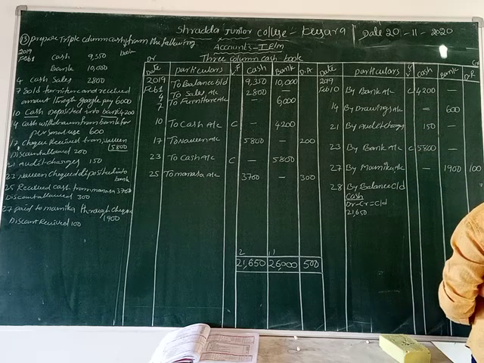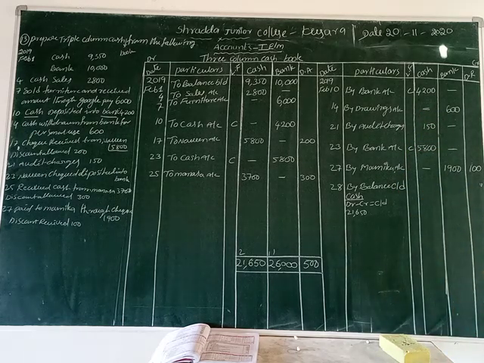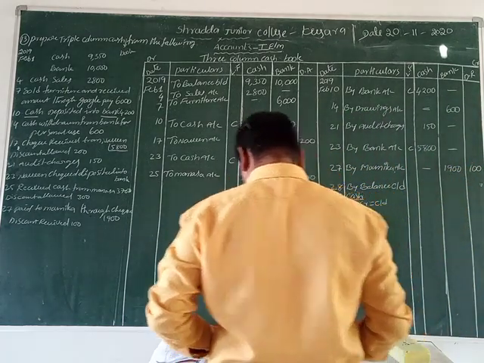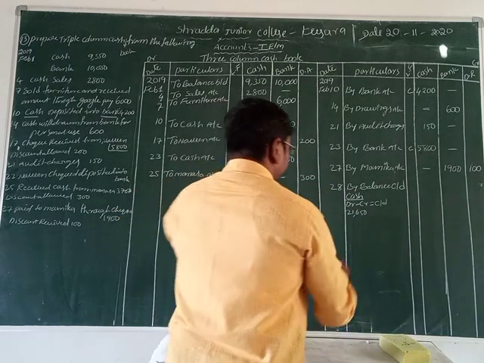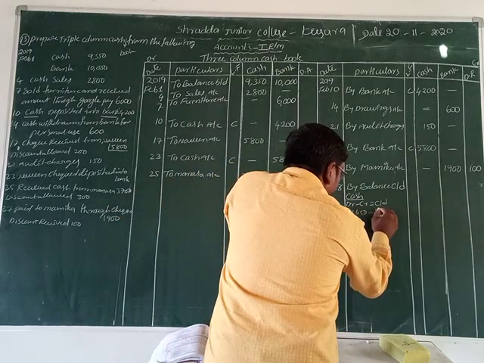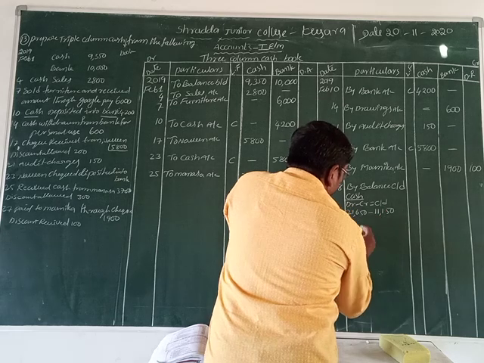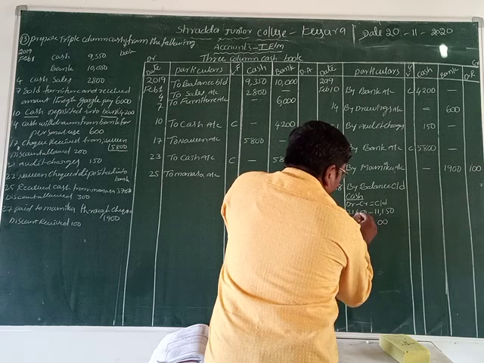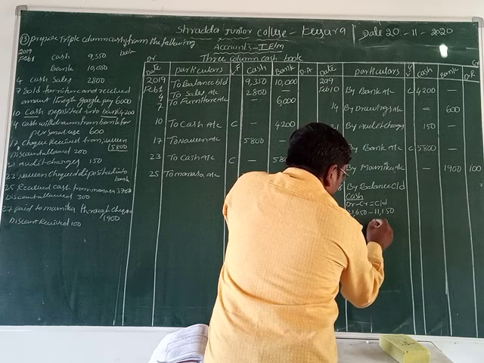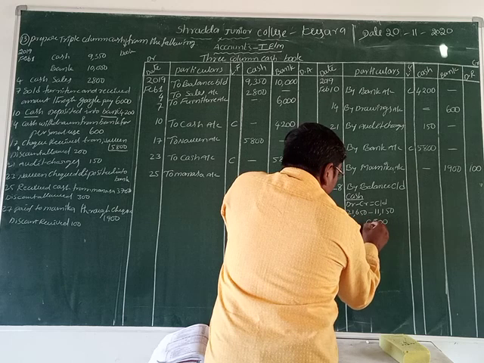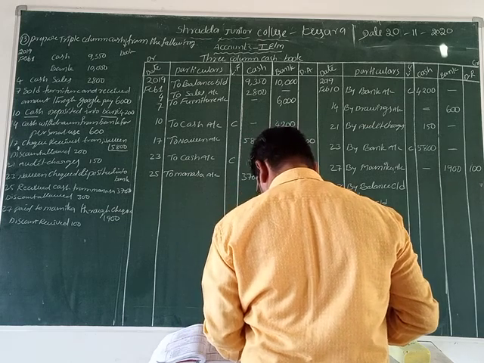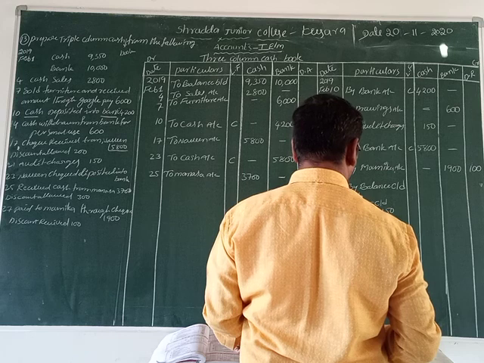So 11,150 rupees. 11,150 is equal to 0, 5 minus 5, 0, 6 minus 1, 5, 1 minus 0, 2 minus 1, 1. This comes to 11,000.